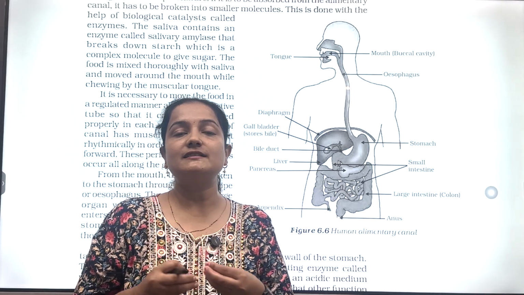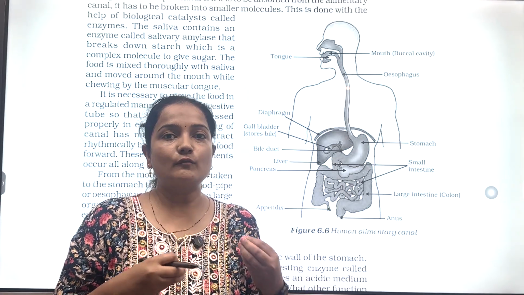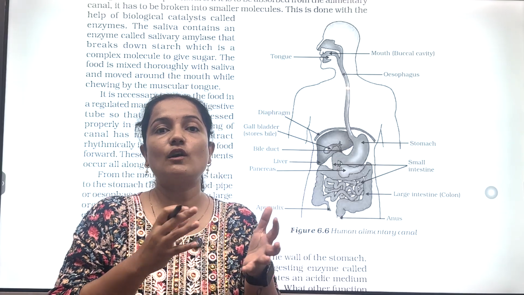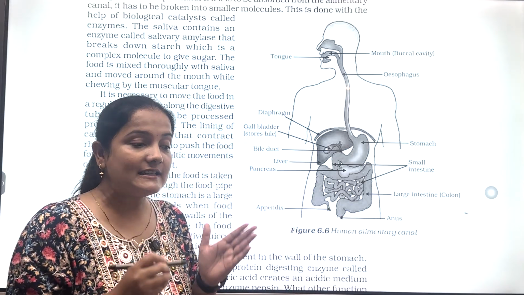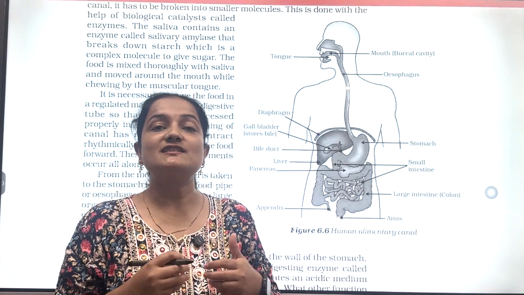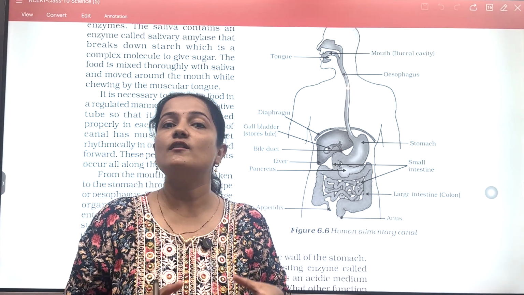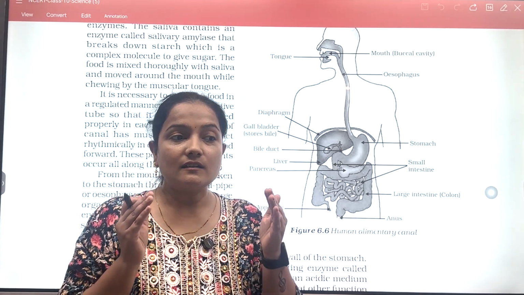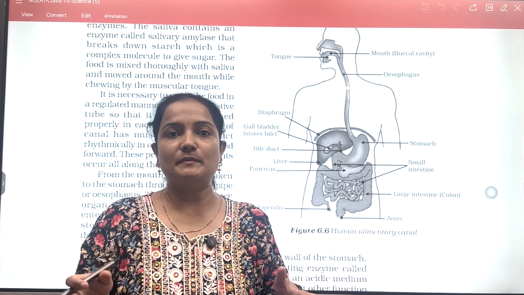To activate the other enzymes coming from the pancreas, we have to convert this acidic medium into an alkaline medium, and this is done by the bile juice coming from the liver. So our small intestine always receives secretions from the liver and pancreas. Always keep it in mind.